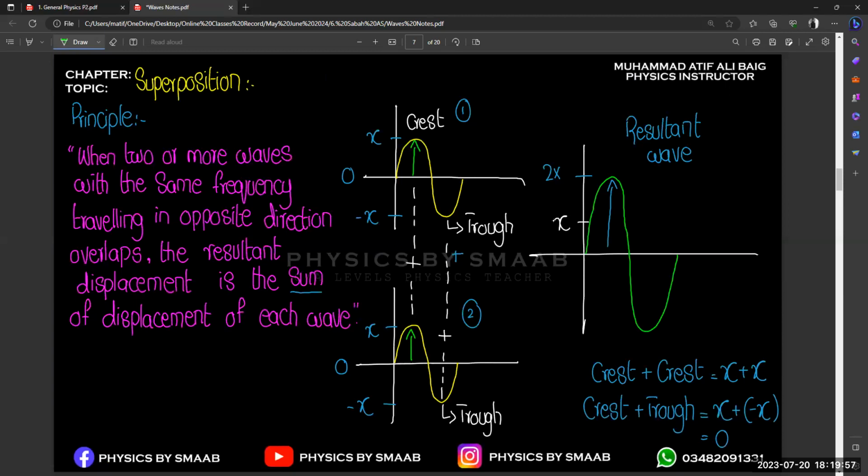Okay, and there are two terms which are related with this concept, crest plus crest or crest plus trough. If the same components of waves are going to be added, that is known as constructive interference, right?